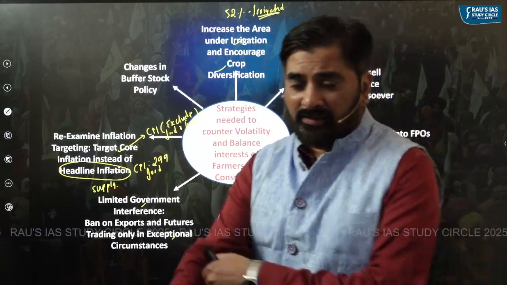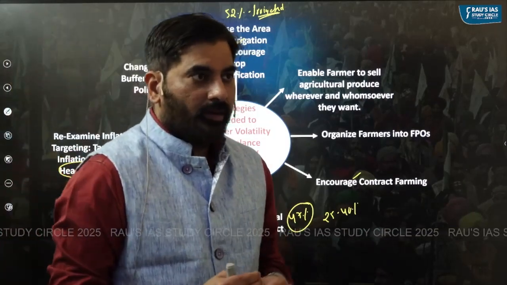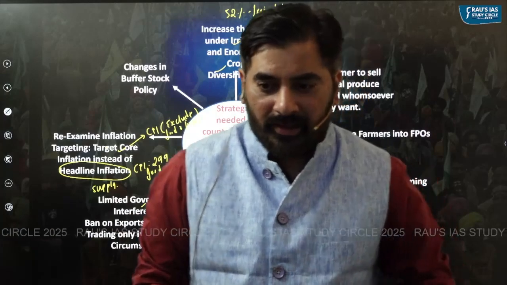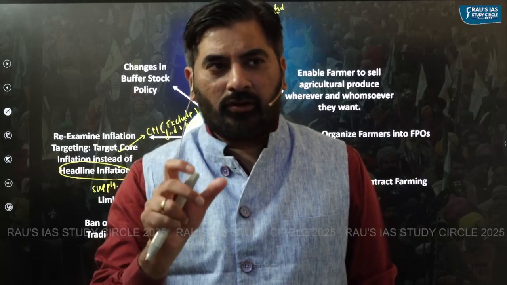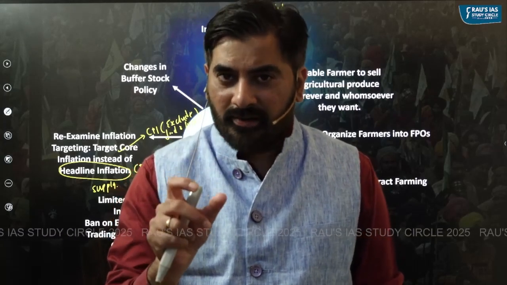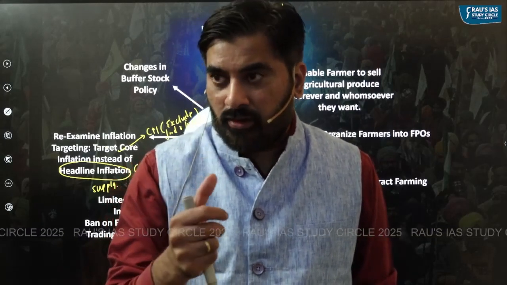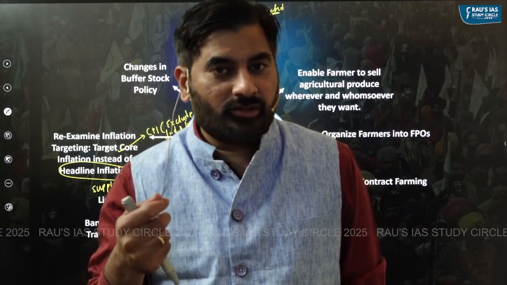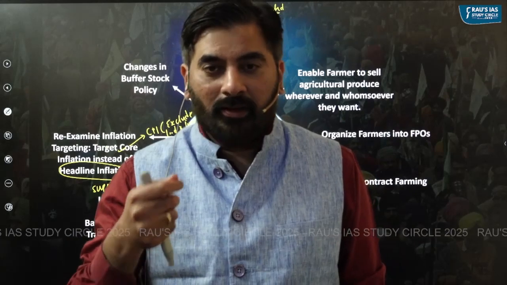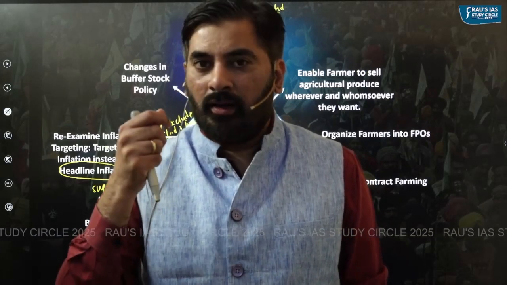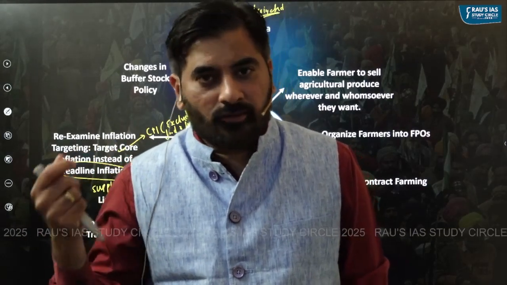And lastly, we must have a dynamic buffer stock policy. For example, it is being said that when it comes to buffer stock, we generally maintain buffer stock of only certain commodities like rice and wheat. We don't maintain adequate buffer stock of other commodities in which we face inflation repeatedly. Take, for example, pulses or fruits and vegetables like onion, potato, tomato, and so on.